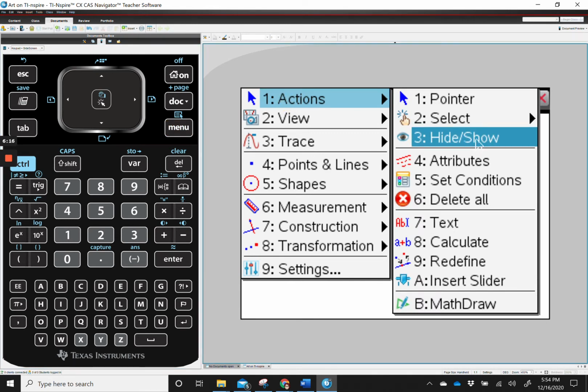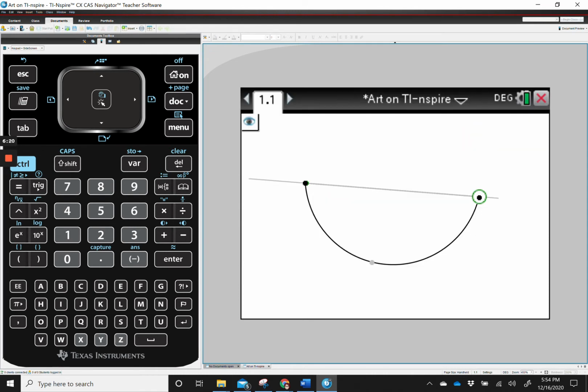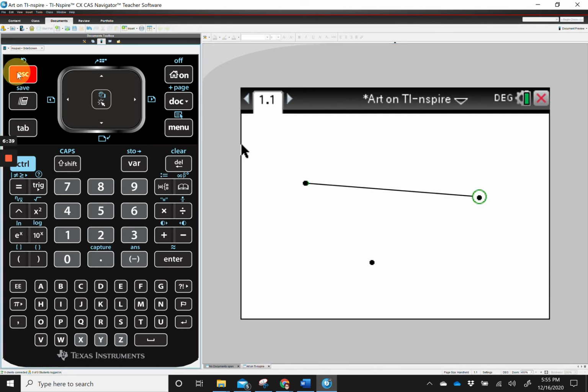To unhide something, if you go to menu, number 1, actions, there is an option that says hide show. So when you click this, anything that you have hidden will show up gray. And if you want to unhide it, you click on it and it turns bold. If you want to hide something, you can click on it. So the arc is now going to be hidden, but anything bold is going to show up. So when I press escape, anything grayed out will hide, anything bolded will stay there.